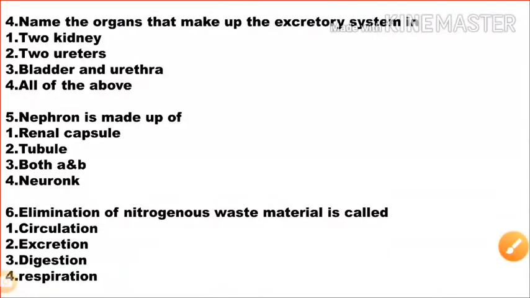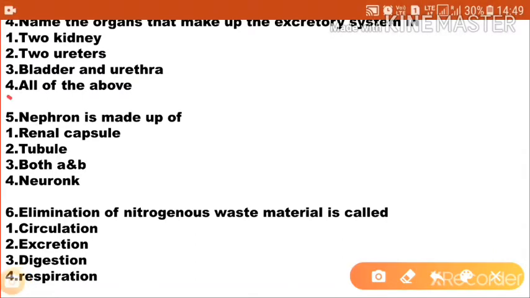Next question: name the organs that make up the excretory system. Option 1, 2 kidneys; option 2, 2 ureters; option 3, bladder and urethra; and option 4, all of the above. So the correct answer is option 4, all of the above. The organs that make up the excretory system are 2 kidneys, 2 ureters, bladder and urethra.